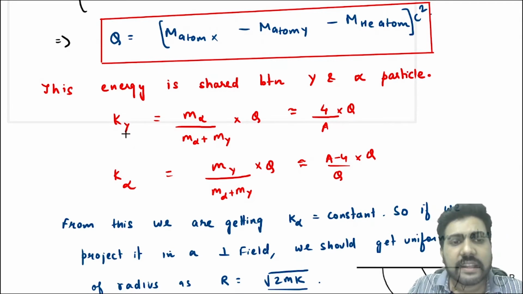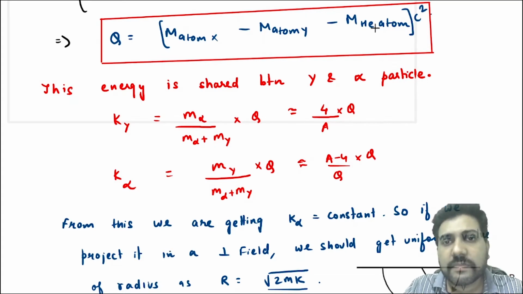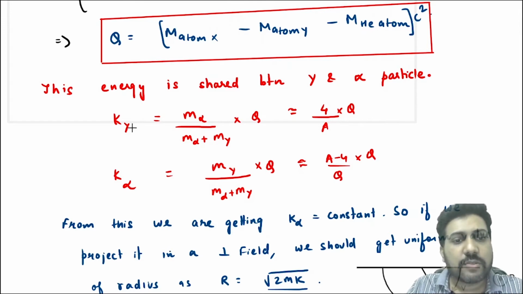So the kinetic energy of Y will be m alpha divided by m alpha plus m Y. Alpha means the helium nucleus, which is the alpha particle. So K Y is equal to m alpha divided by m alpha plus m Y into Q.